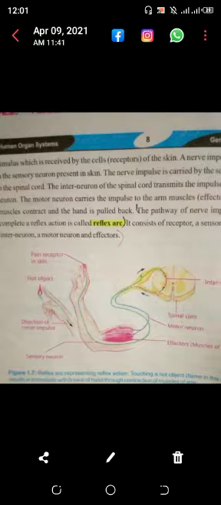Then the interneurons of the spinal cord transmit the impulses to the motor neurons, and then motor neurons carry the impulses to the arm muscles, which are the effectors. The arm muscles contract and the hand is pulled back. The pathway of nerve impulses which completes a reflex action is called the reflex arc.